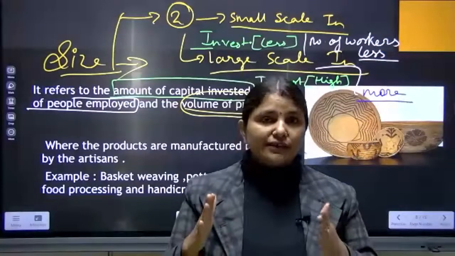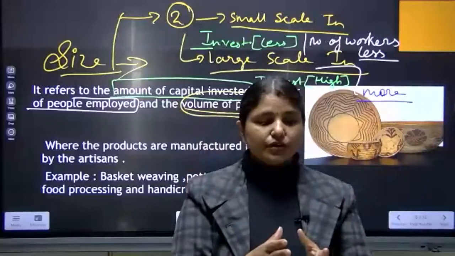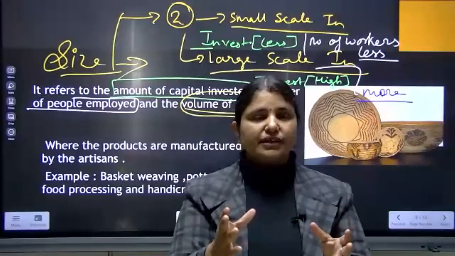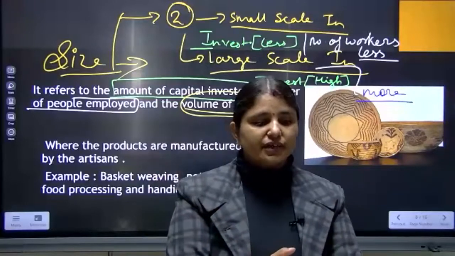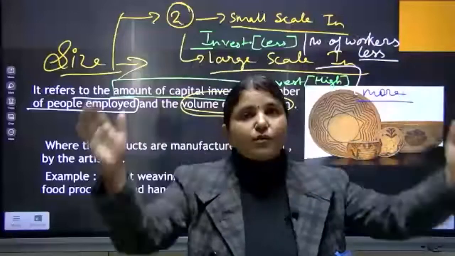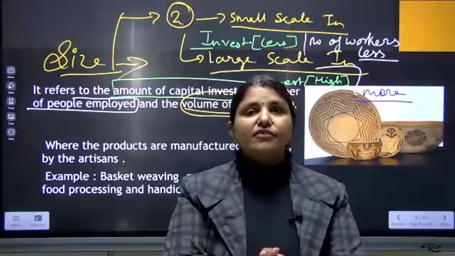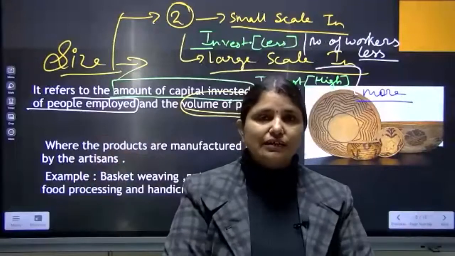Except that in small scale industries, the production which you will make, like 100 pieces you are making at a time, 50 pieces at a time, 200 pieces at a time. Only in the large scale industries, the number of production will be more, maybe 1000 pieces at a time, 10,000 pieces at a time.